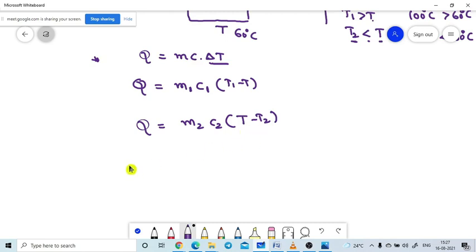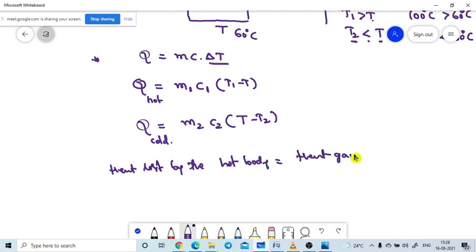So according to the principle of calorimetry, what is it telling? It is saying that heat lost by the hot body is equal to heat gained by the cold body. This is what the principle of calorimetry says.